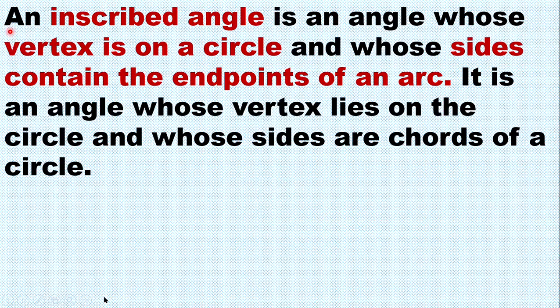Okay, so an inscribed angle is an angle whose vertex is on a circle and whose sides contain the endpoints of an arc. It is an angle whose vertex lies on the circle and whose sides are chords of a circle. So its vertex is not at the center of the circle but on the circle.